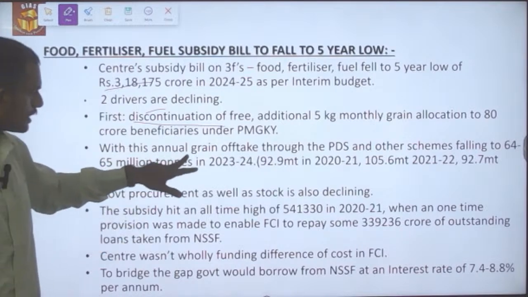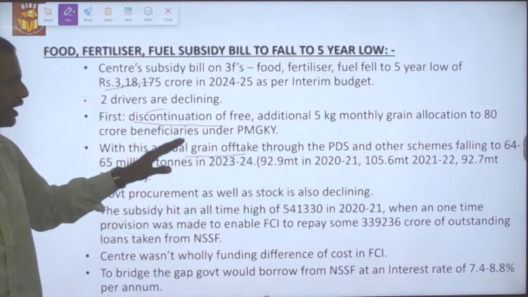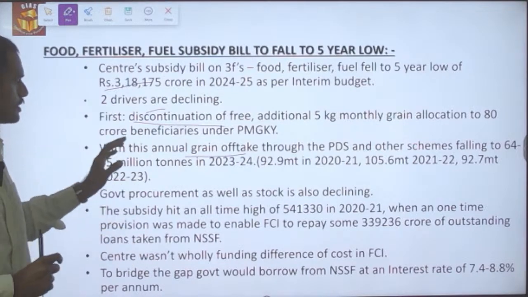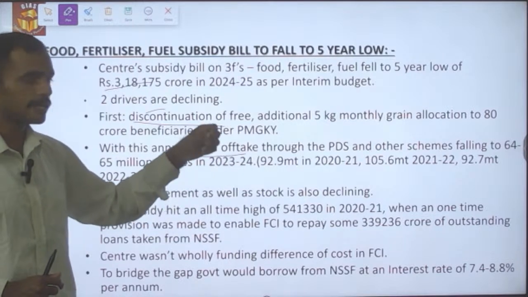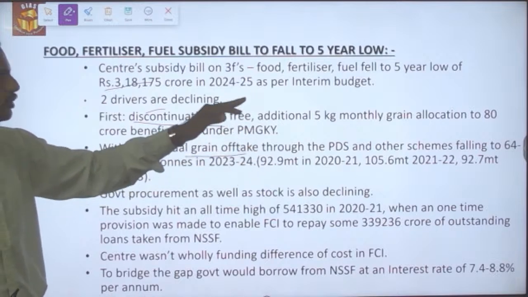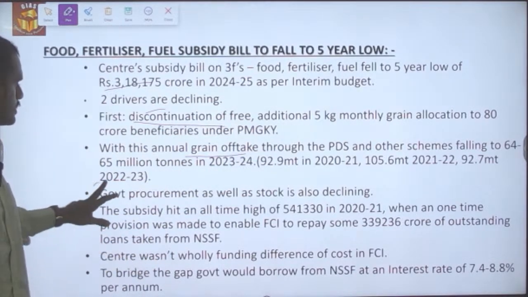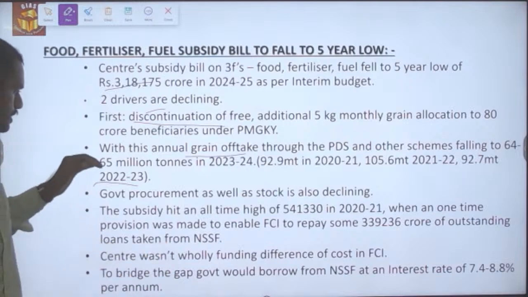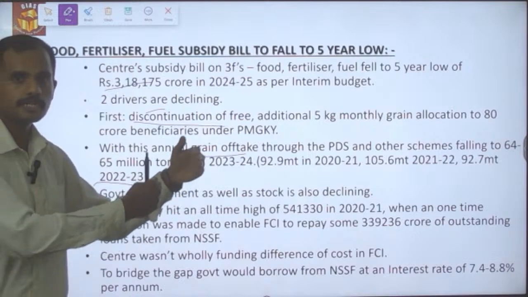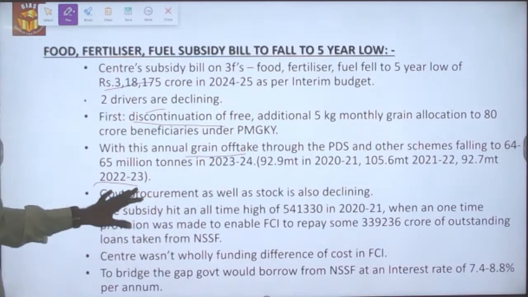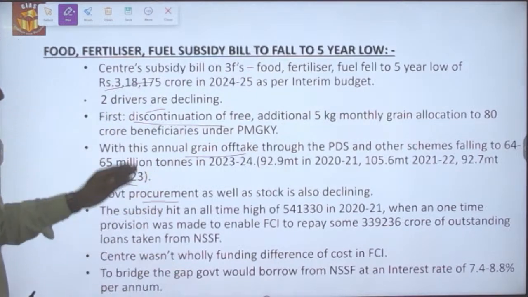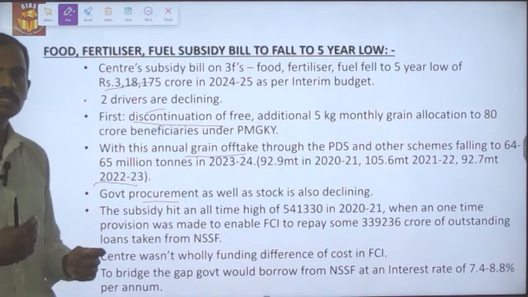As a result, grain offtake through the PDS has been reduced to 64 to 65 million tons in this financial year, against 92.9 million tons in 2021, then 105.6 million tons in 21-22, and then 92.7 million tons in 22-23. In terms of procurement as well as the stock held by the government, these have also been declining. These are all the things that have been contributing to the reduction in the subsidy.